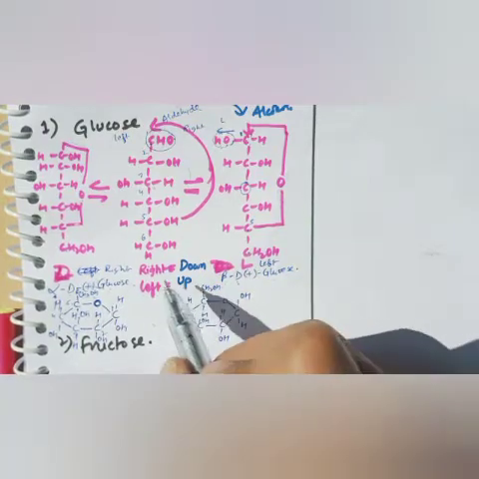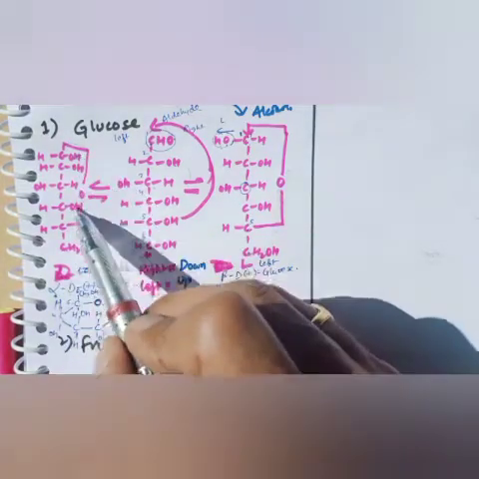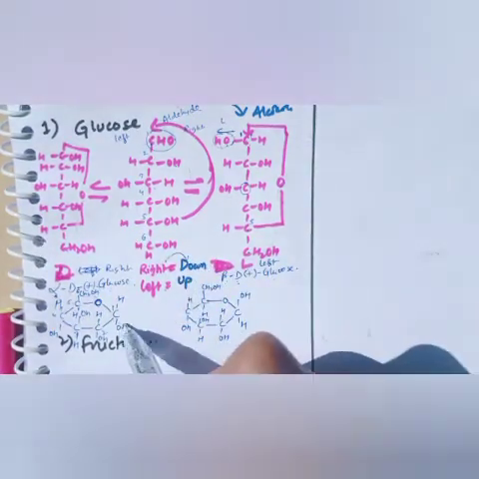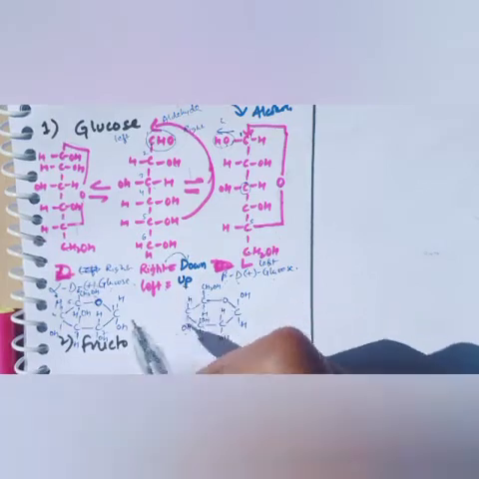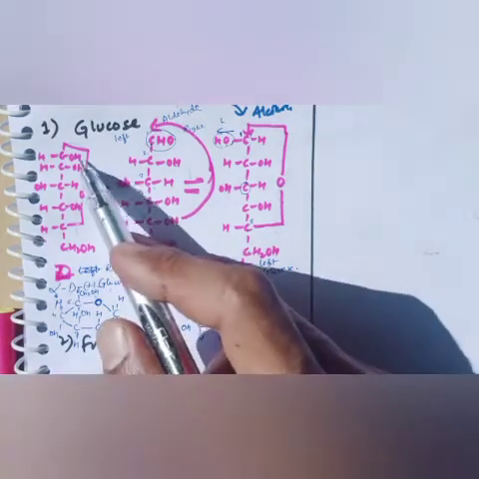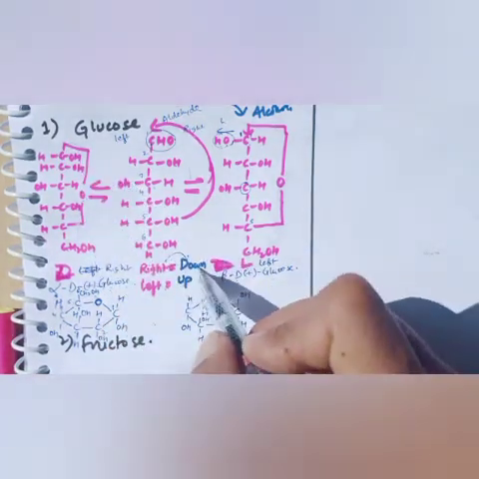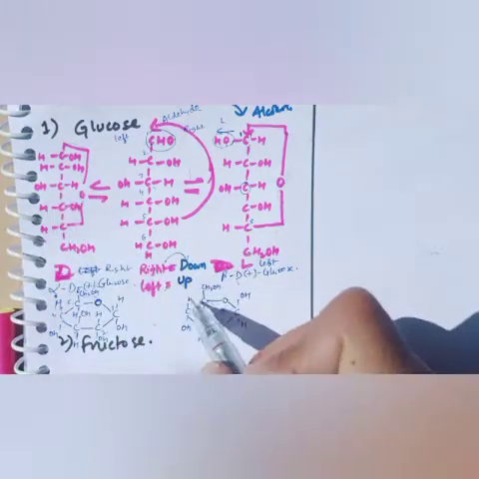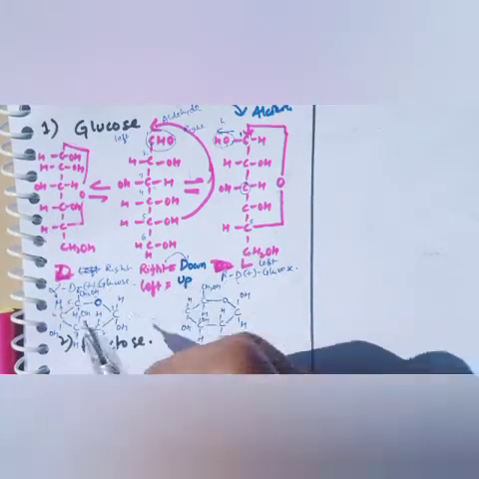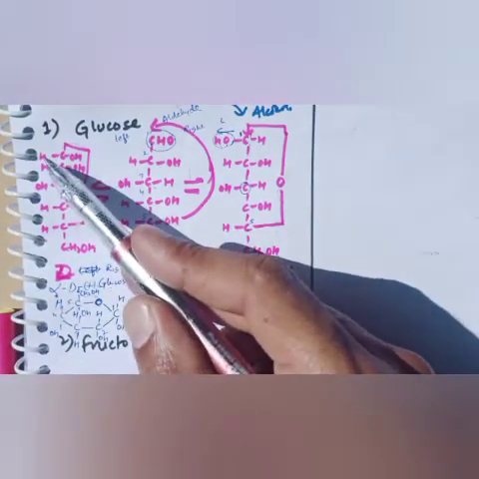Now I am going to tell you one trick. Whatever is on the right-hand side, we will write down, and whatever is on the left-hand side, we will write up. Again, whatever branch is on the right-hand side is down. Whatever hydrogen and hydroxyl is on the left-hand side, we will write up. So here, follow this.